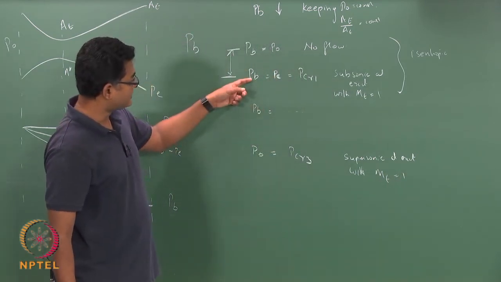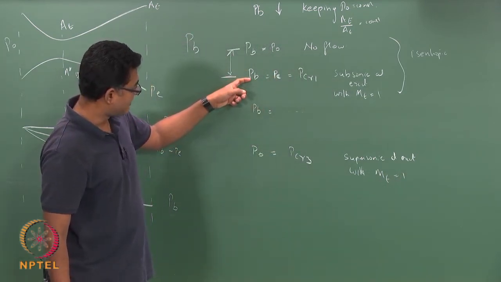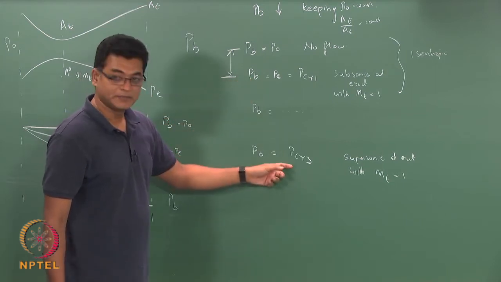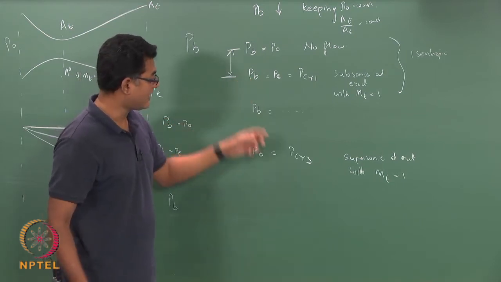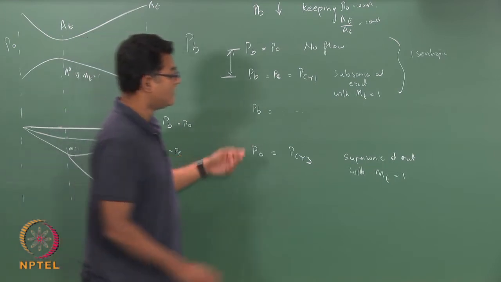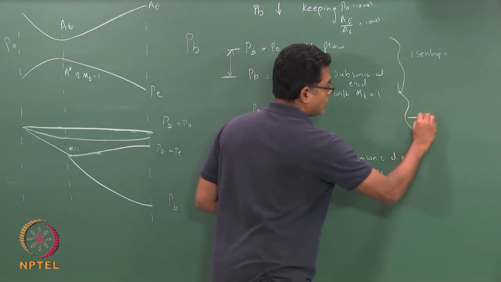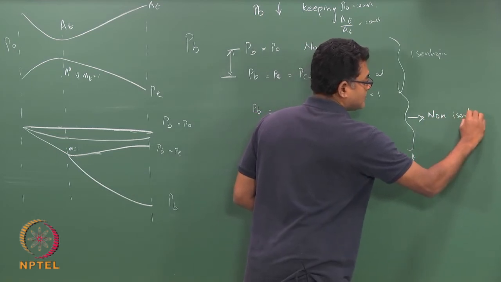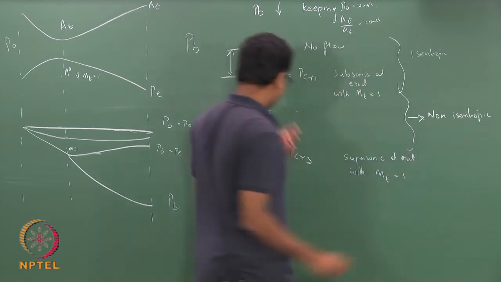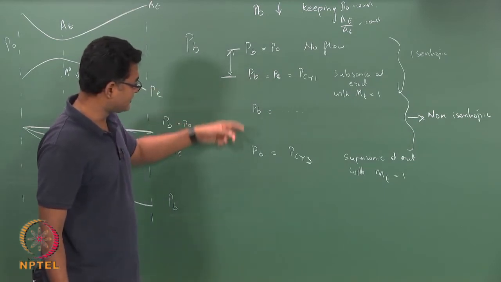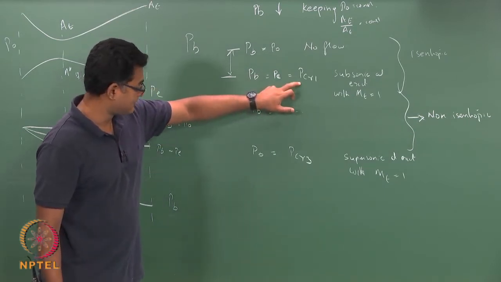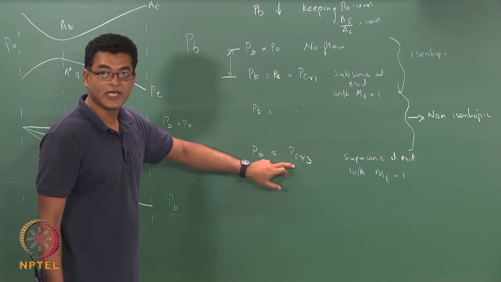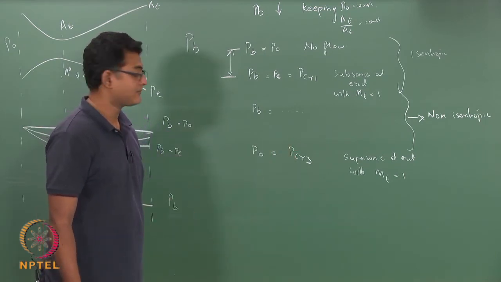So, if I keep reducing my back pressure till it reaches P critical 3, I have again an infinite number of solutions, but they are all non-isentropic. So, any back pressure between P critical 1 and P critical 3 gives non-isentropic solutions.